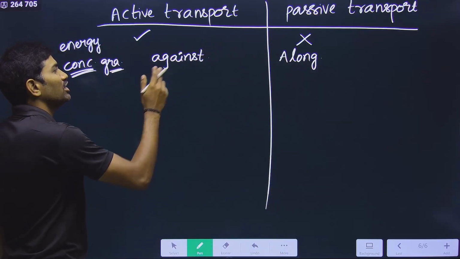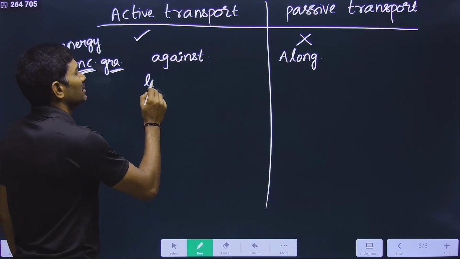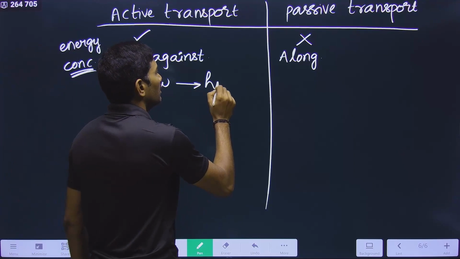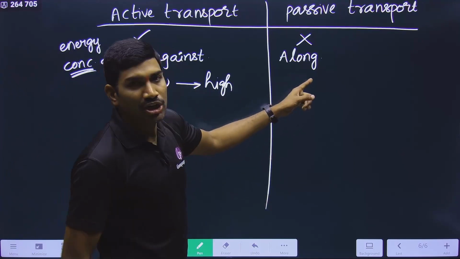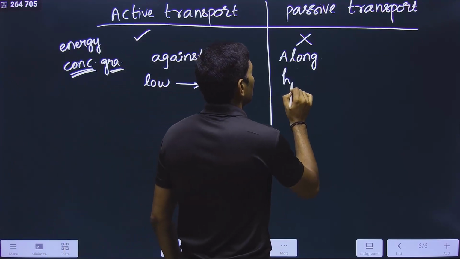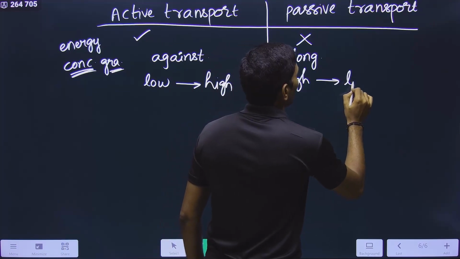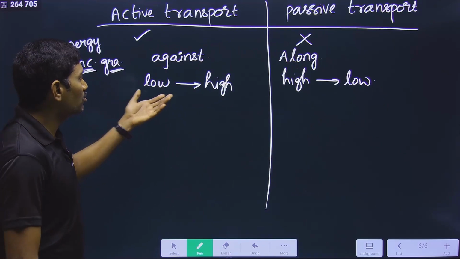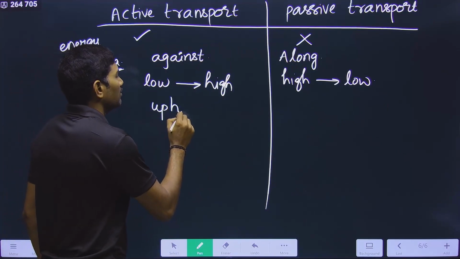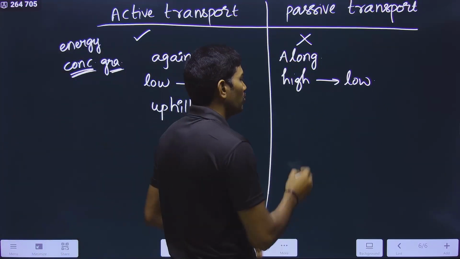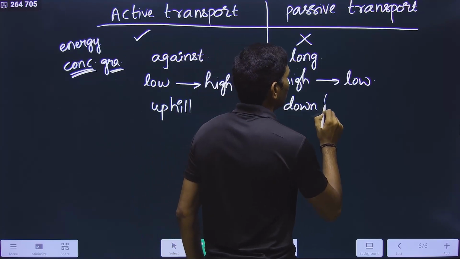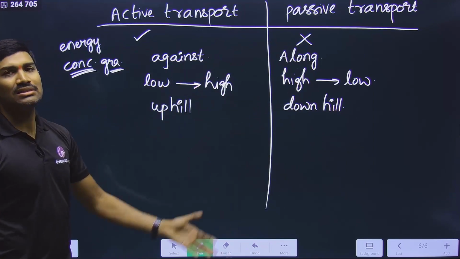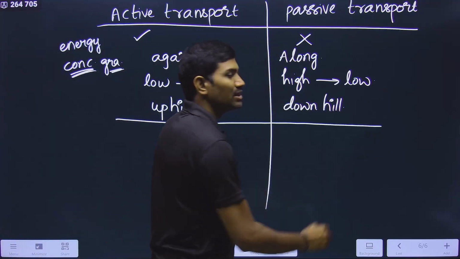What is the meaning of against the concentration gradient? It means the movement of ions or molecules is from low concentration to high concentration. And along the concentration gradient means from high concentration to low concentration. That's why energy is not required. Since movement from low to high is an uphill process, it is called uphill, and from high to low it is called a downhill process. We already studied all these names. This is the general information regarding active and passive transports.